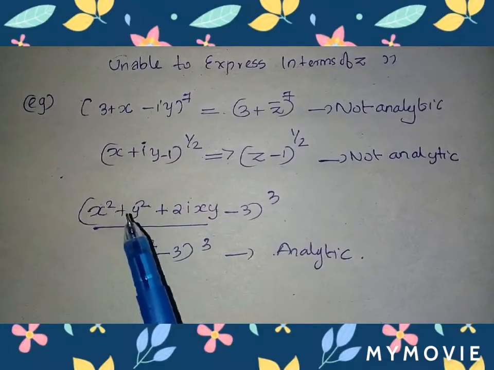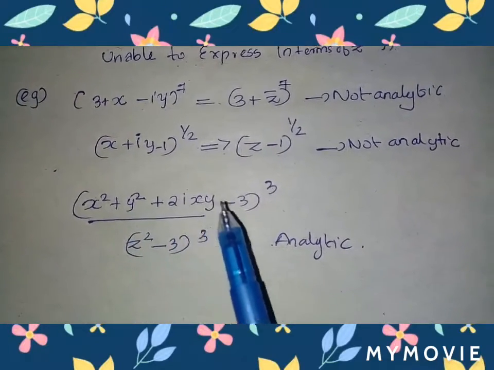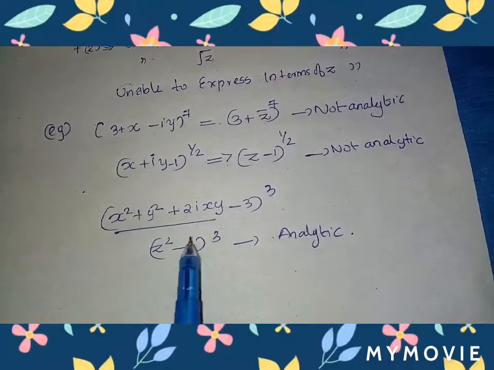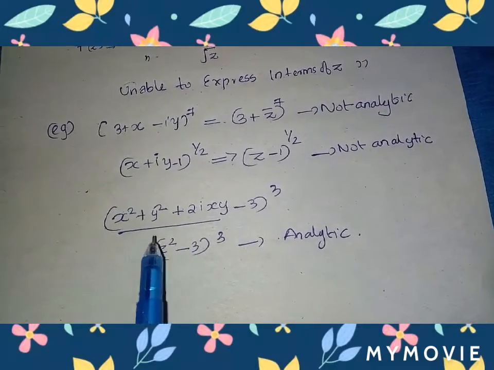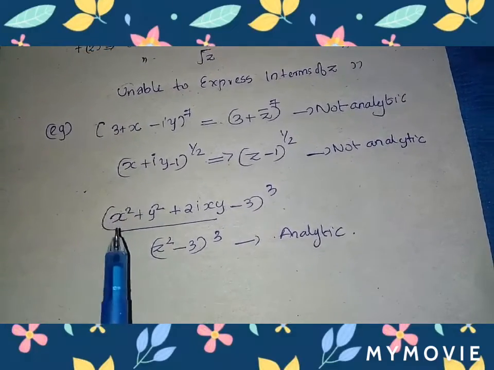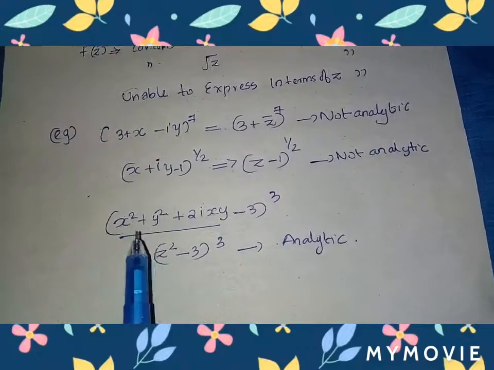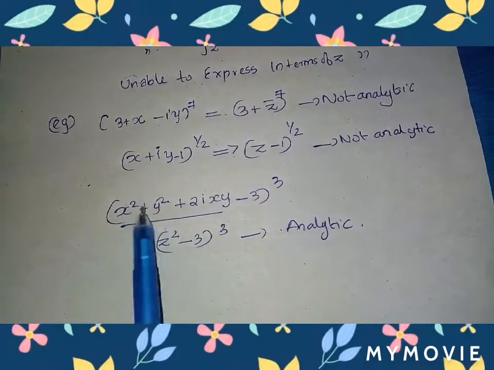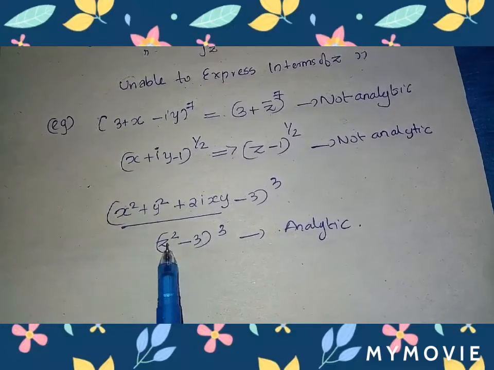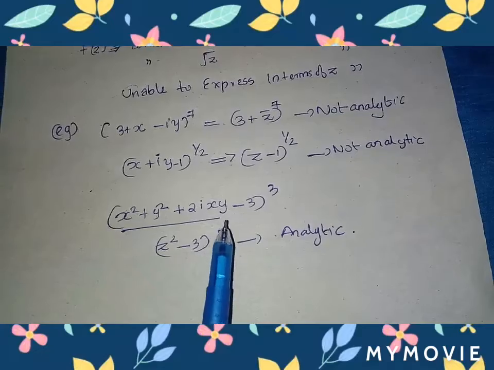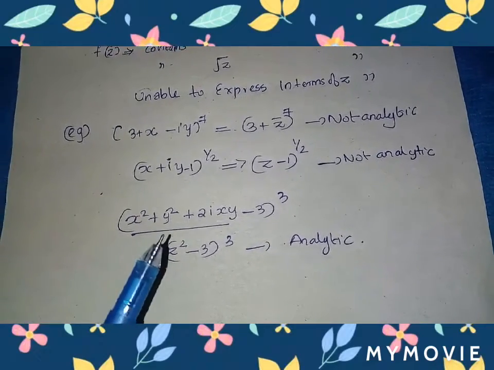Consider this question, that is x square plus y square plus 2ixy minus 3 all cube. It is the expanded form of z square. Z we know is x plus iy. So x plus iy whole square is x square minus y square plus 2ixy. So here it is replaced with z square minus 3 whole cube. So we can represent the function in terms of z.